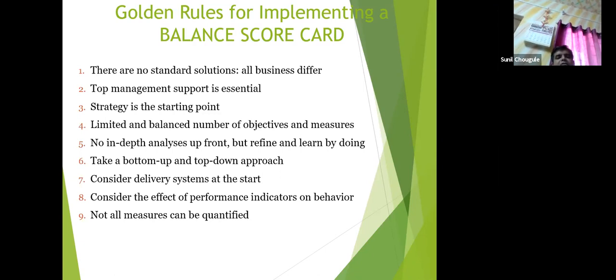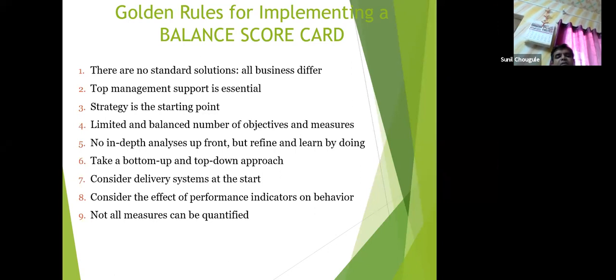Take a bottom-up and top-down approach. We have to make use of bottom-up, starting from frontline workers up to the top management, and from top management down to the frontline worker. So this is what is relevant with the balanced scorecard. The next golden rule says to consider the delivery system at the start. What delivery system? Here we have to consider delivering value, solutions, products, and services to the customer. This is what is relevant to consider in the delivery system.